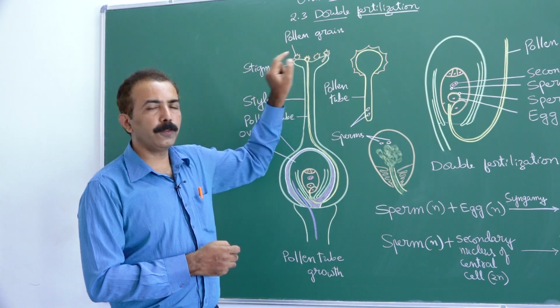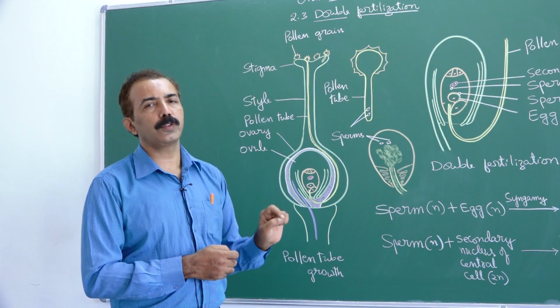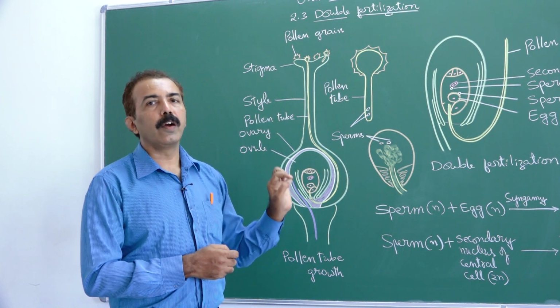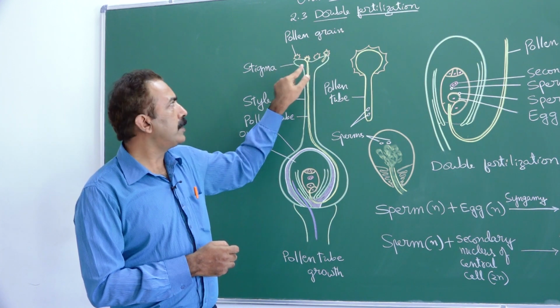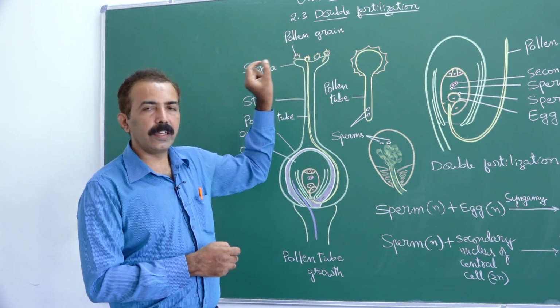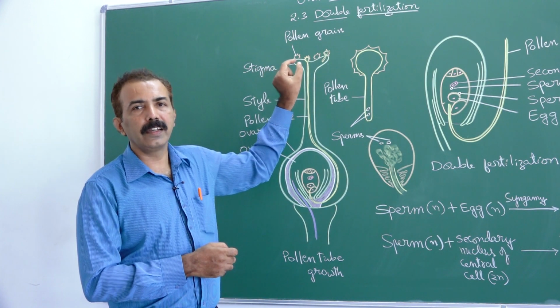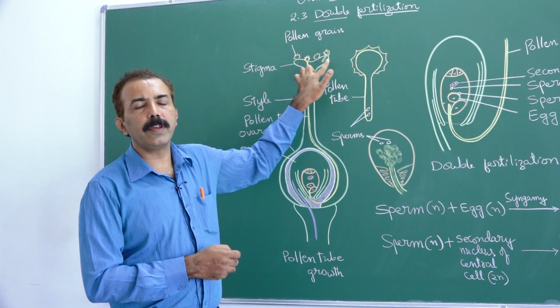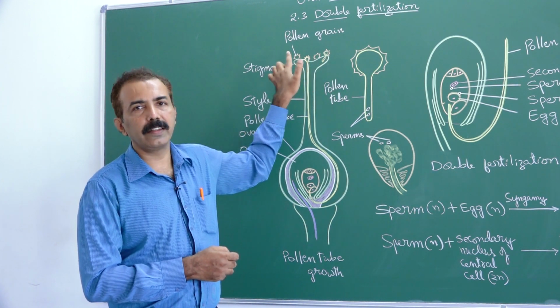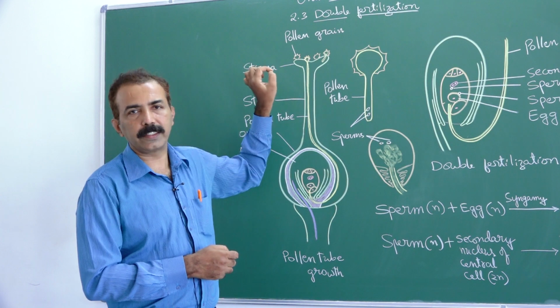There will be secretion of chemicals like sucrose and boric acid; only they favor the growth of pollen tube. At specific regions only, sucrose is secreted so that only certain pollen grains are given a chance and many pollen grains are rejected. They are never given a chance to germinate.